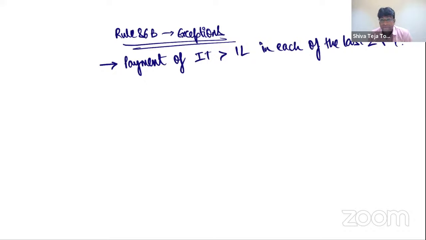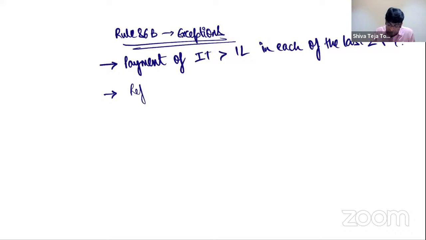Clear, friends? If the registered person, or any managing director, or proprietor of the registered person, or any of the 2 partners, or directors, or members of the managing committee, has paid tax of more than 2 lakhs in each of the last 2 financial years, then Rule 86B will not apply.